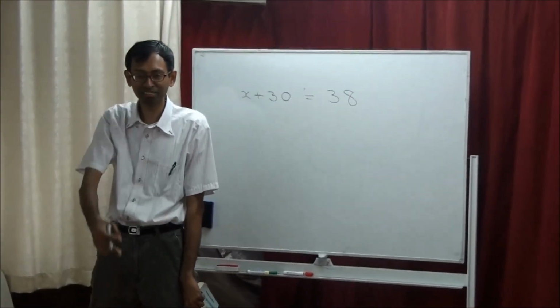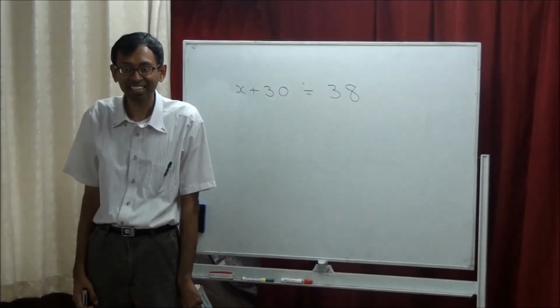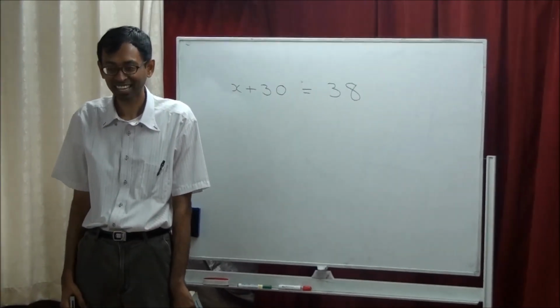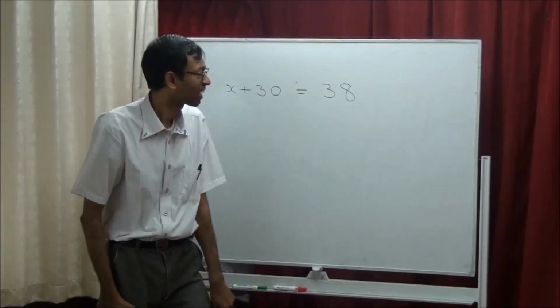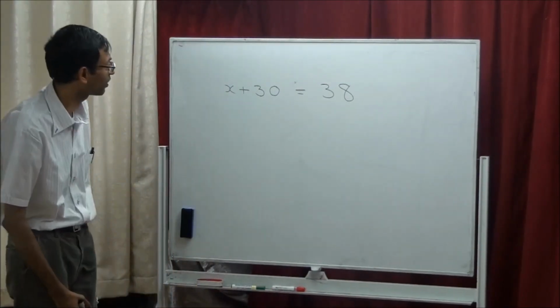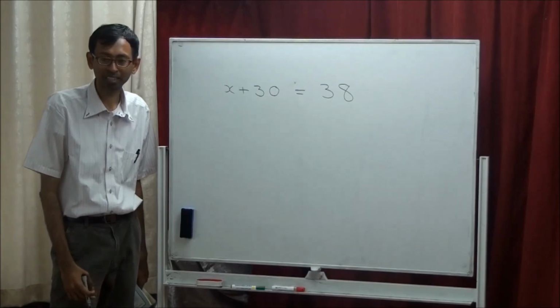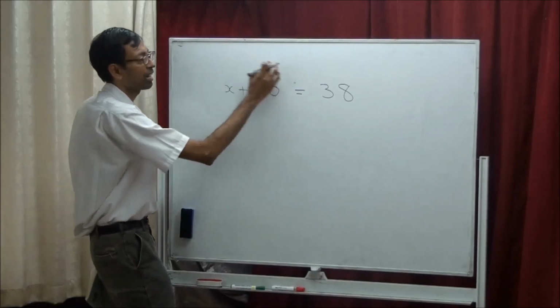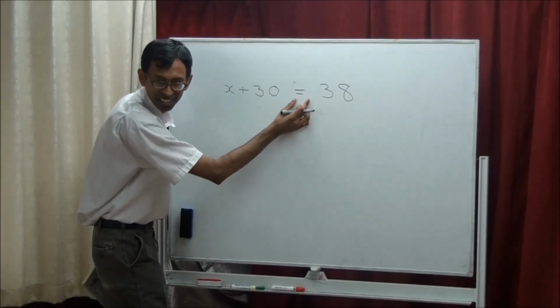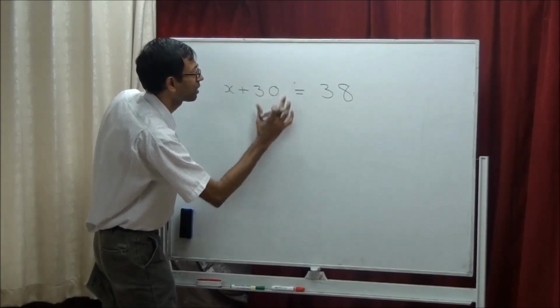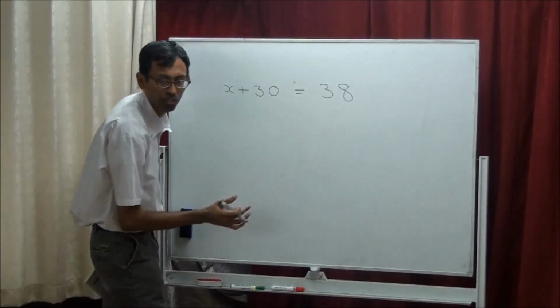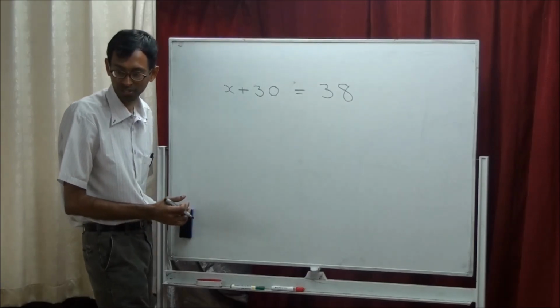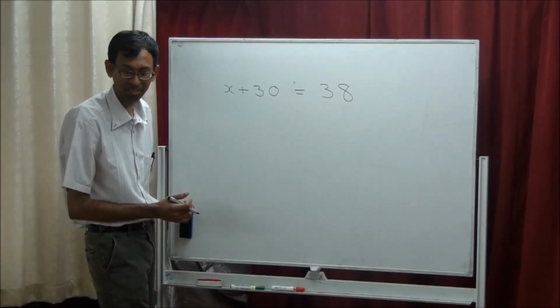Okay, we'll start from this side. How did you get it? It's so easy. 8 plus 30 is 38. Yeah, that's good. This is called a puzzle. You can represent it like this using an equal symbol, right? Whenever there is an equal symbol, with something on the left and something on the right, we call it an equation.